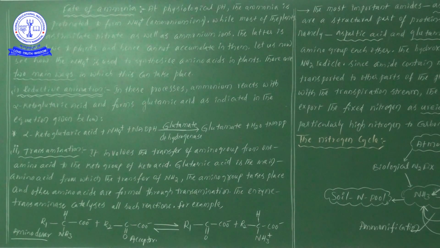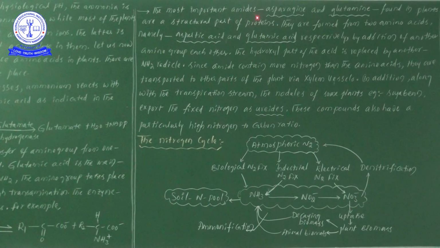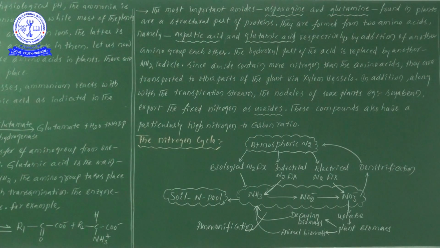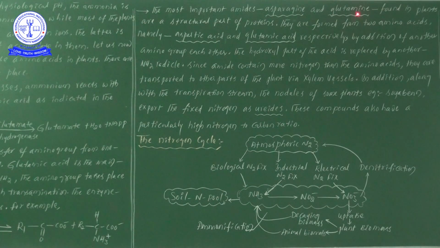Now the point we are going to discuss here is the most important amides. One is asparagine and one more is glutamine, found in plants and as structural parts of proteins. So actually, in amides, there are two types of amino acids, two types of amides.